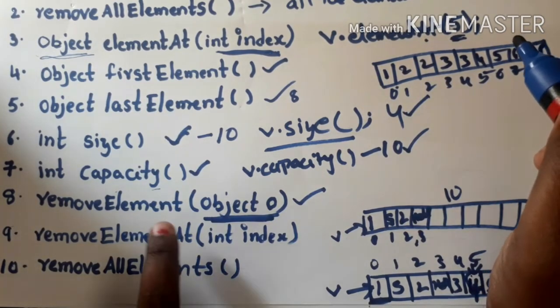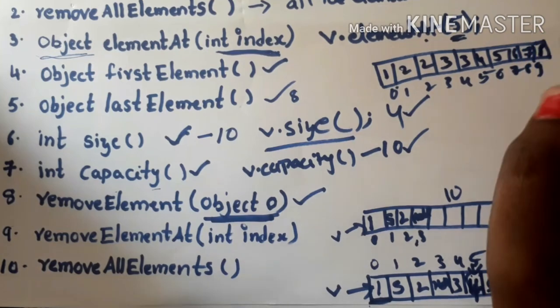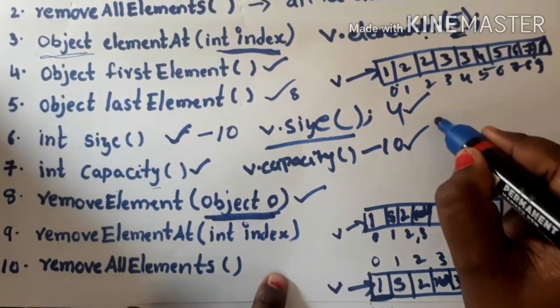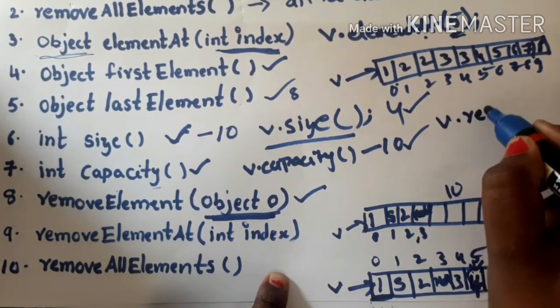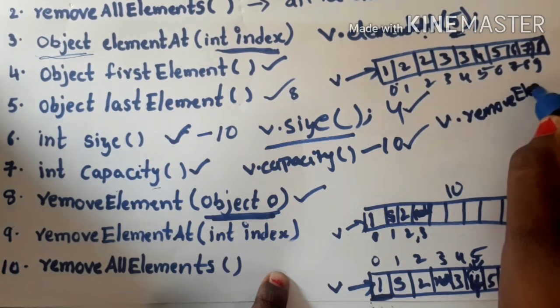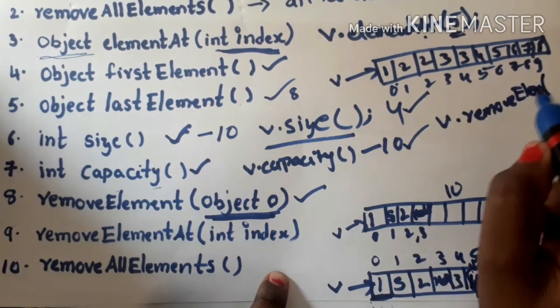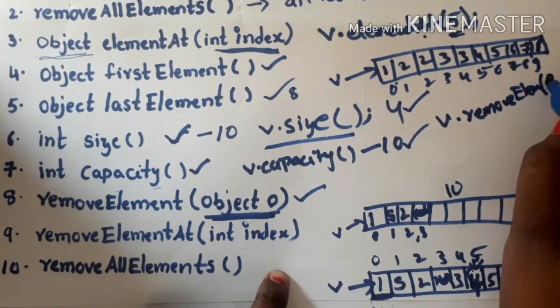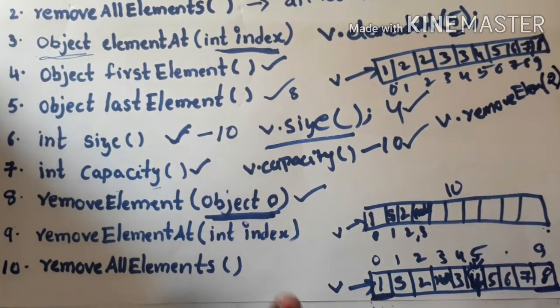So what happens if I call this removeElement method? What is the name of this vector? Imagine it is v, right? v dot removeElement of what element do I want to remove? I assume I want to remove the element 2, right? Clear?